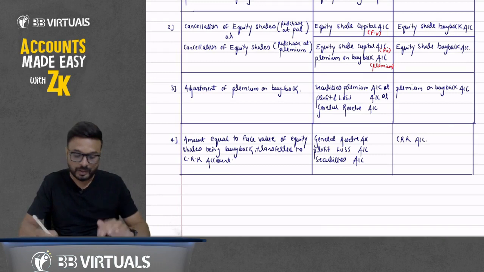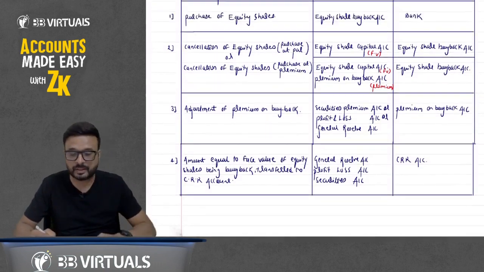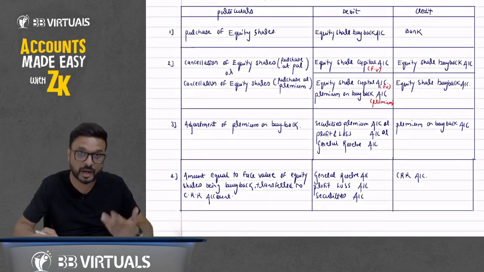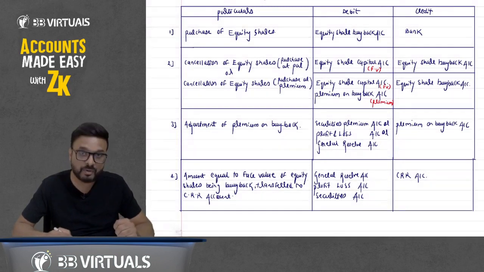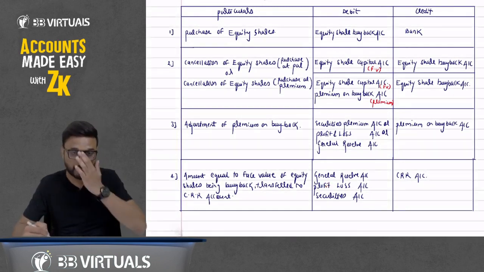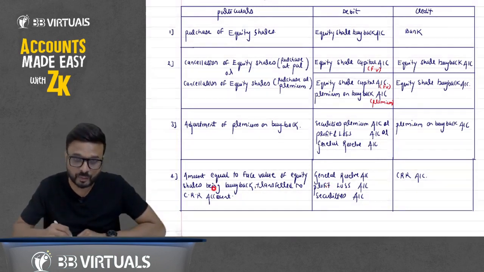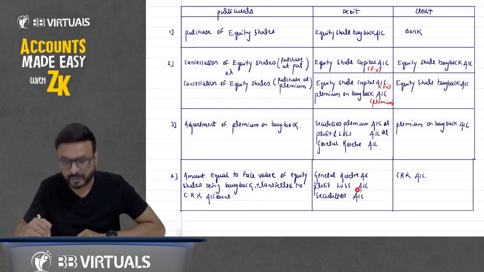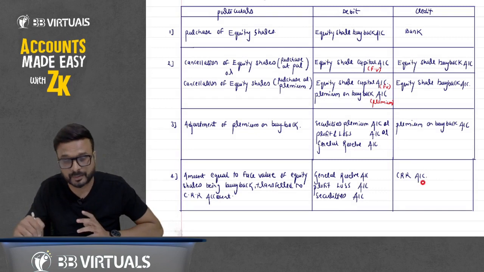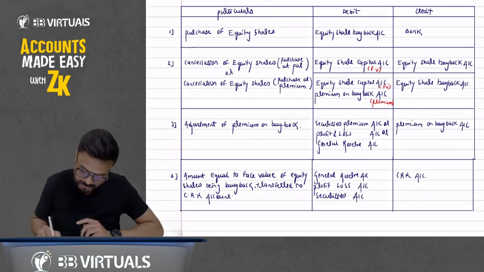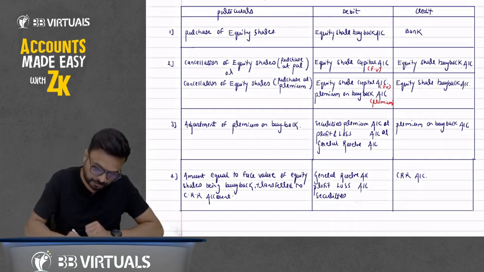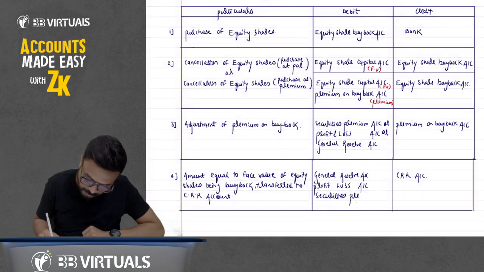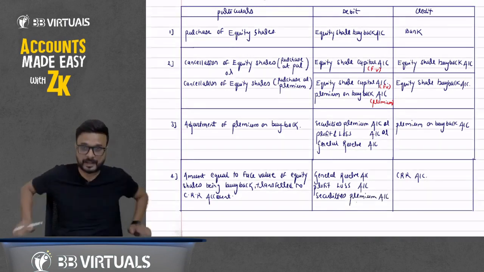So should we pass entry for issue of shares? The answer is no. When the buyback of equity shares is out of fresh issue of shares, then we pass entry for issue of shares. But if it is out of profit, we don't pass issue of shares; we pass the entry of transfer of reserve, utilization of free reserve for the purpose of CRR. So yes, securities premium account to CRR account.